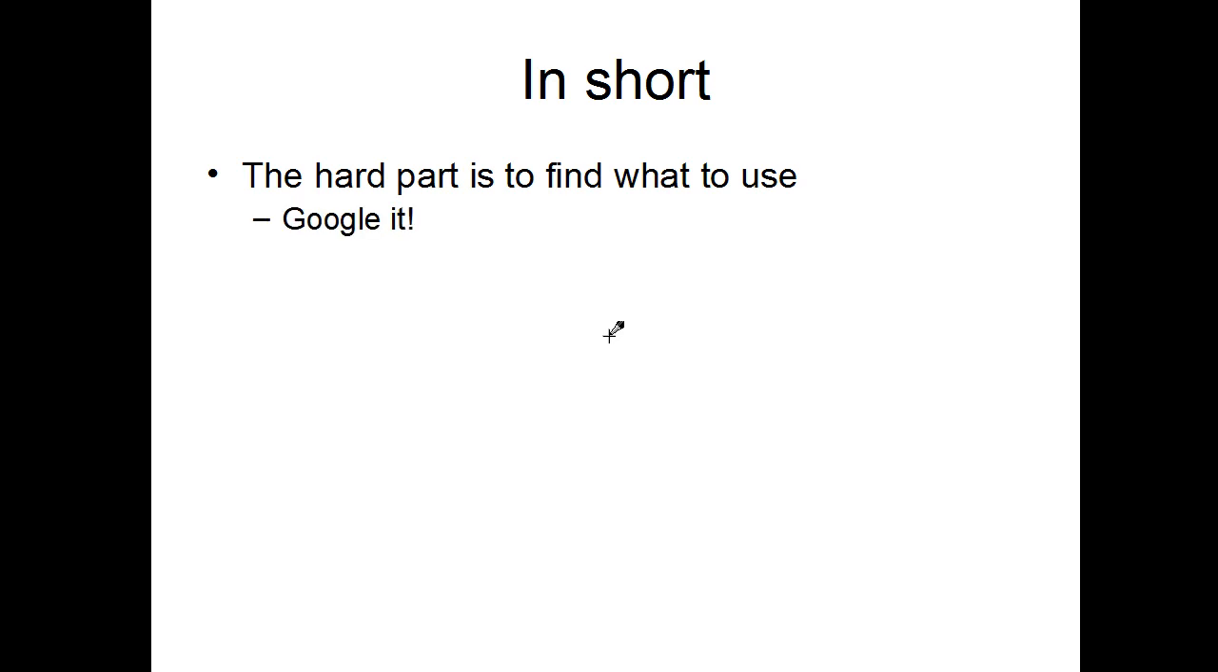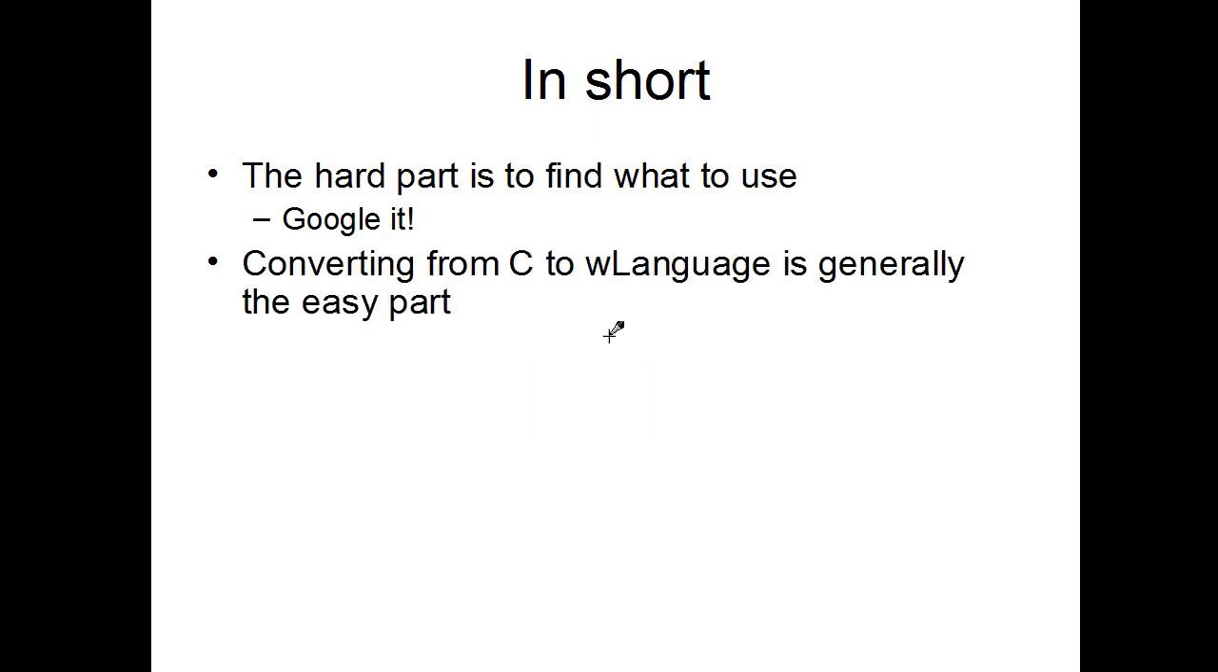So if we review the whole thing in short, the hard part is really to find what to use, and the easiest way to do that is to Google it. It's much faster than going through all the archive and learn everything there is to know about everything. Now, converting from C to WLanguage is generally the easy part, and mostly because you have WD API that does most of the work for you. If that's not enough, remember you have this huge page in the help with all the conversion tips that you may need.